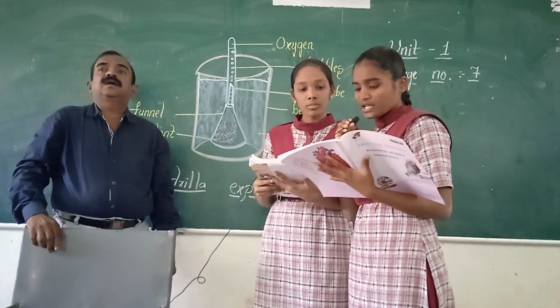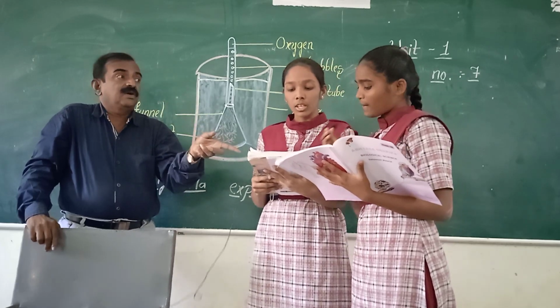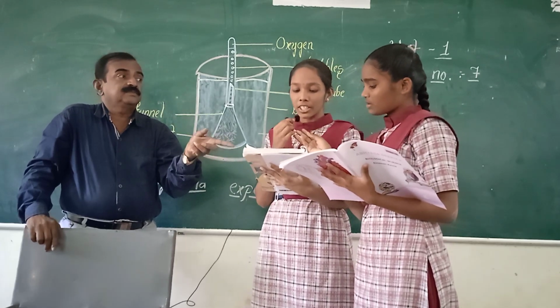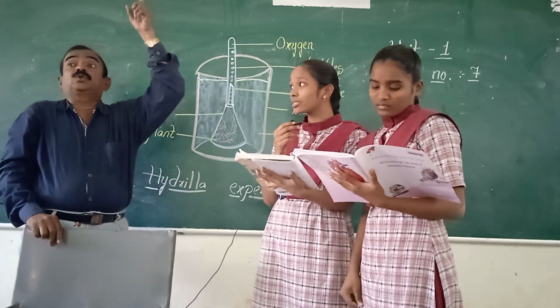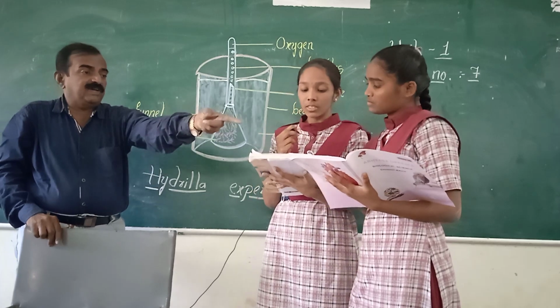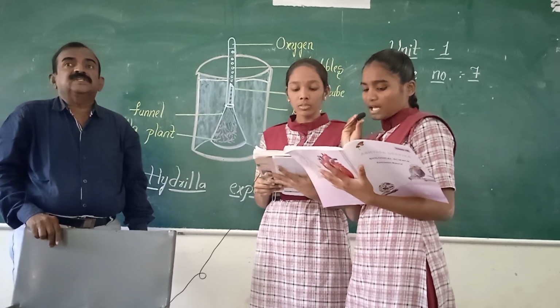Arrange the apparatus as shown in the figure. But here, what is that? Arrange the apparatus as shown in the figure and make two identical sets. There, what is that? Arrange the apparatus as shown in the figure. Place a plant like hydrilla.